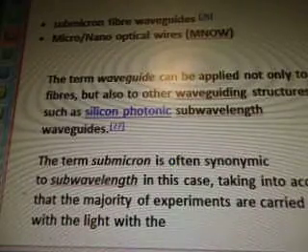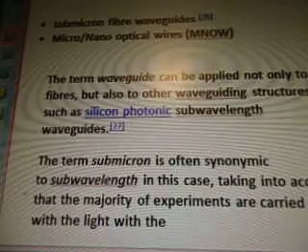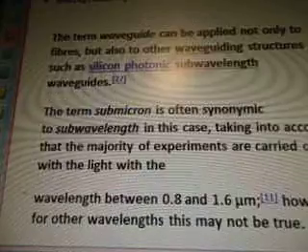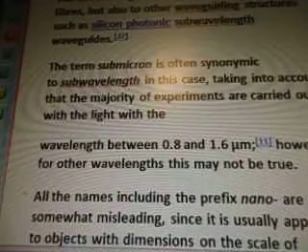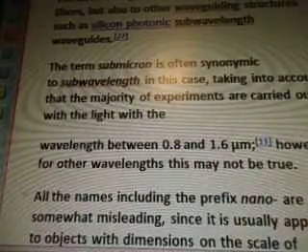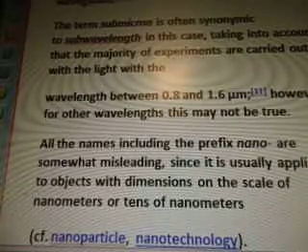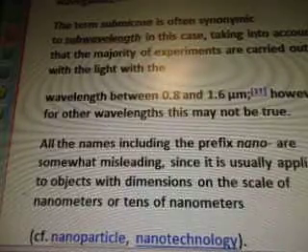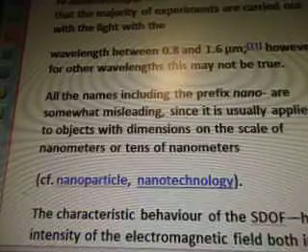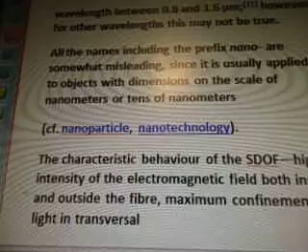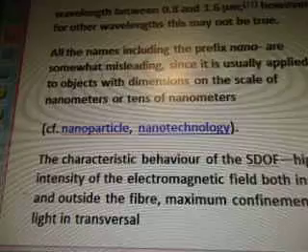The term waveguide can be applied not only to fibers but also to other waveguiding structures such as silicon photonic subwavelength waveguides. The term sub-micron is often synonymous to subwavelength in this case, taking into account that the majority of experiments are carried out with light with a wavelength between 0.8 and 1.6 micrometers. However, for other wavelengths this may not be true. All the names including the prefix nano are somewhat misleading, since it is usually applied to objects with dimensions on the scale of nanometers or tens of nanometers.